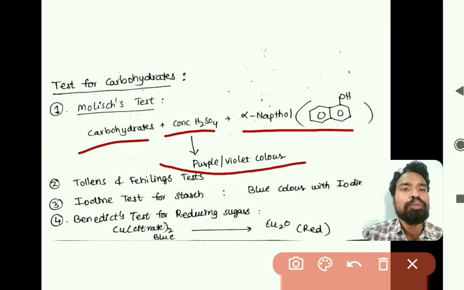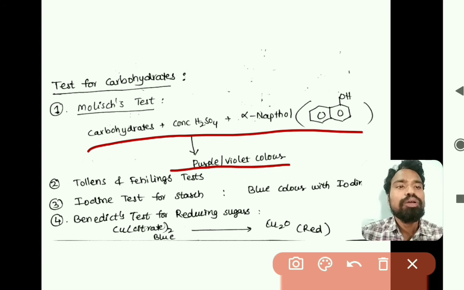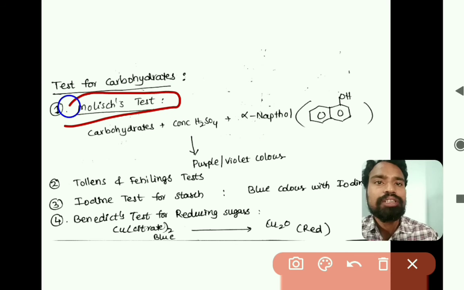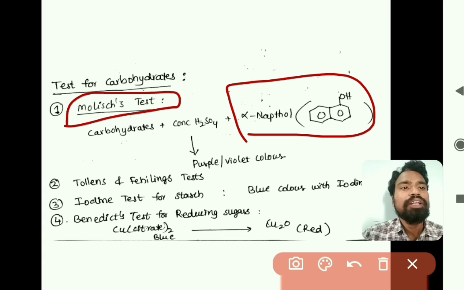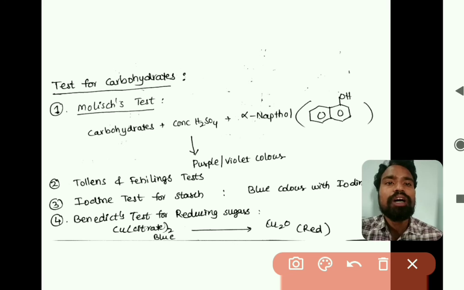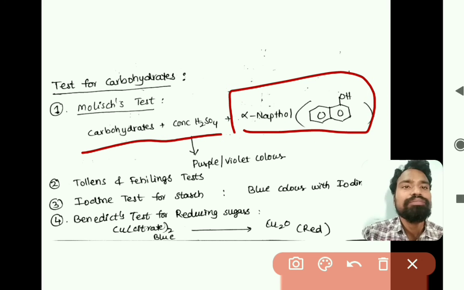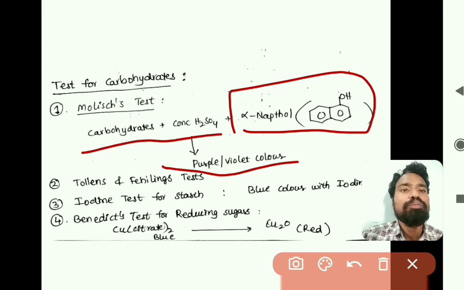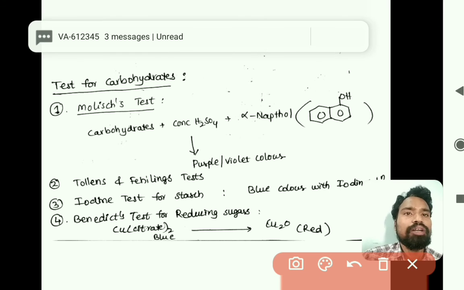If we do not get a purple or violet color, it may not be a carbohydrate. This is called the Molisch test, and alpha naphthol is called Molisch reagent. So when a carbohydrate reacts with H2SO4 and Molisch reagent, we get a purple or violet color. Through the Molisch test we can identify carbohydrates.